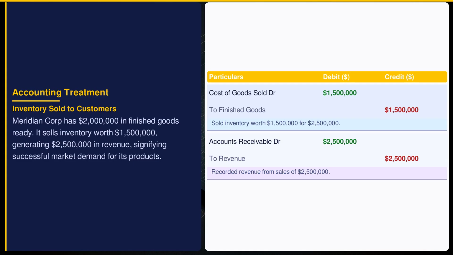$1,500,000 is expensed as cost of goods sold, reducing finished goods. This aligns with Indian Accounting Standard 2's directive to recognize cost when revenue is realized. Simultaneously, $2,500,000 is recorded as revenue against accounts receivable, revealing sales success and boosting the income statement.